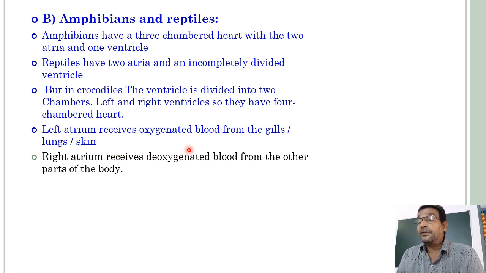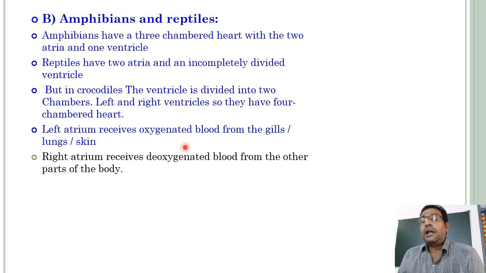These are respiratory organs: gills, lungs, skin. For example, some amphibians like urodeles have gills, and frogs can respire through lungs and skin also. They can perform cutaneous respiration as well as pulmonary respiration. Some amphibians have gills for branchial respiration.